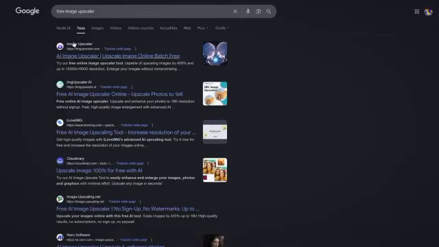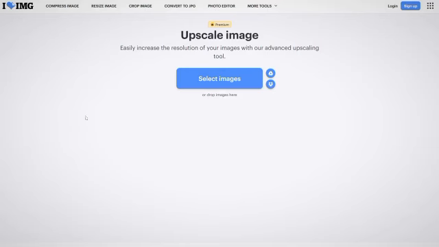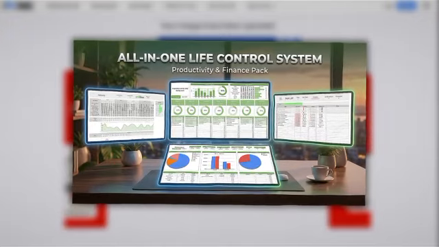So go to any free AI image upscaler. There are plenty of free tools on Google, like this one named I Love IMG. Upload your image and hit Enhance. In seconds, it gives you a high-quality version.